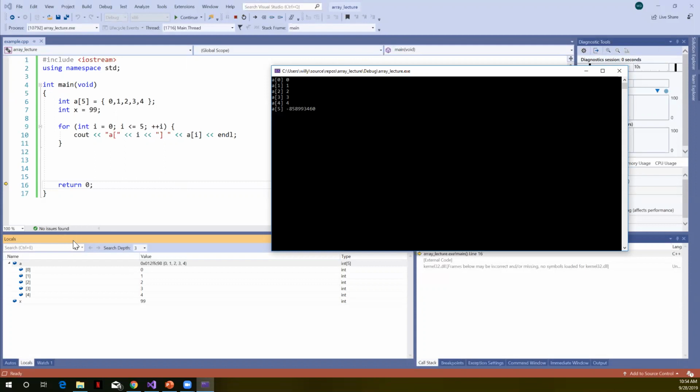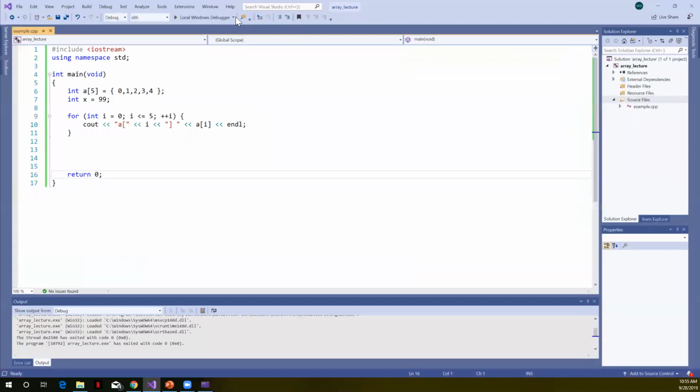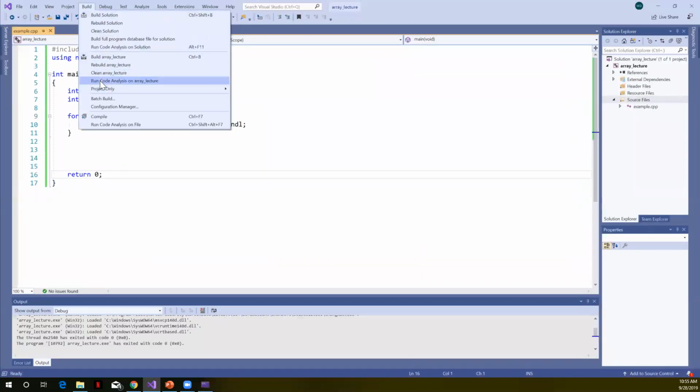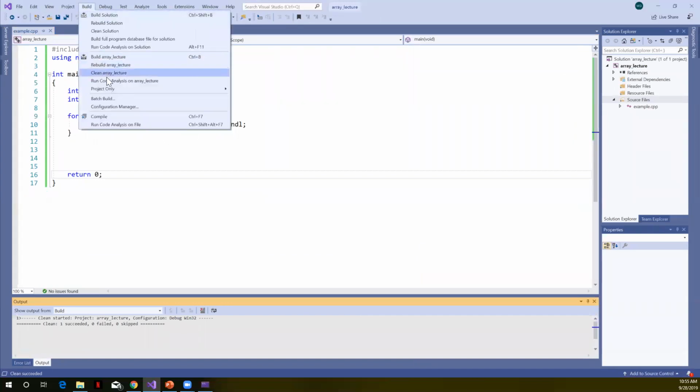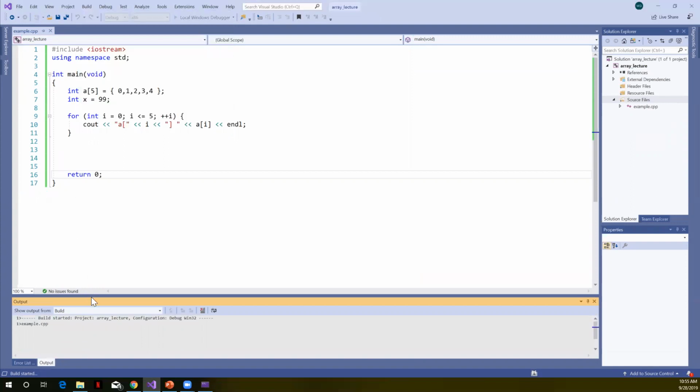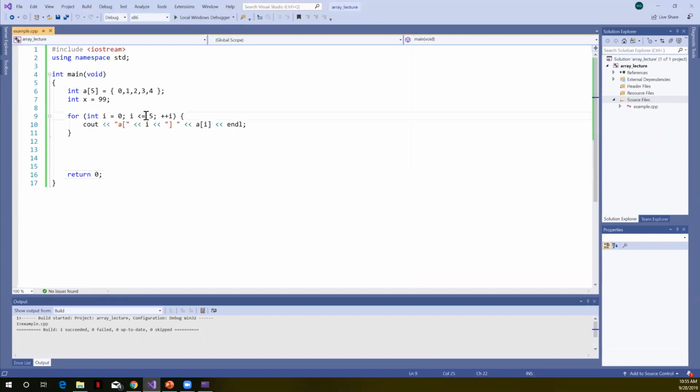Like I said, there was no compilation error warning when we built this. If I stop the debugger and clean, that just cleans out all the old files. If I just say compile, see, 1 succeeded, 0 failed, no warnings. It lets me do that. So we have to be very careful when we work with our array boundaries. We could fix this if we were to just change that to less than 5, so we wouldn't access the a at index 5 location.